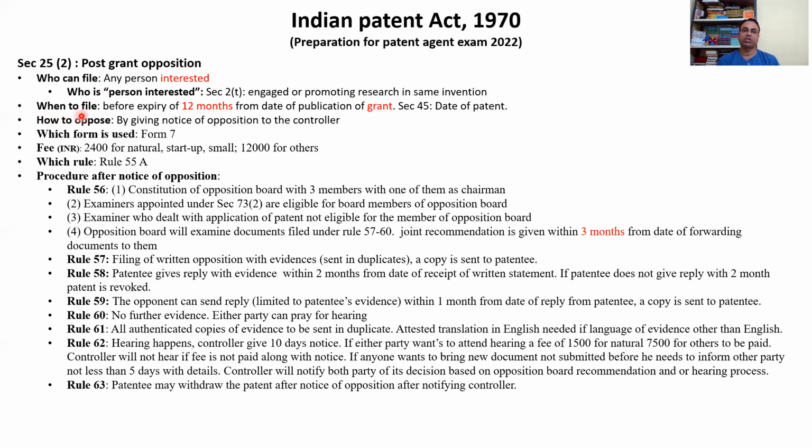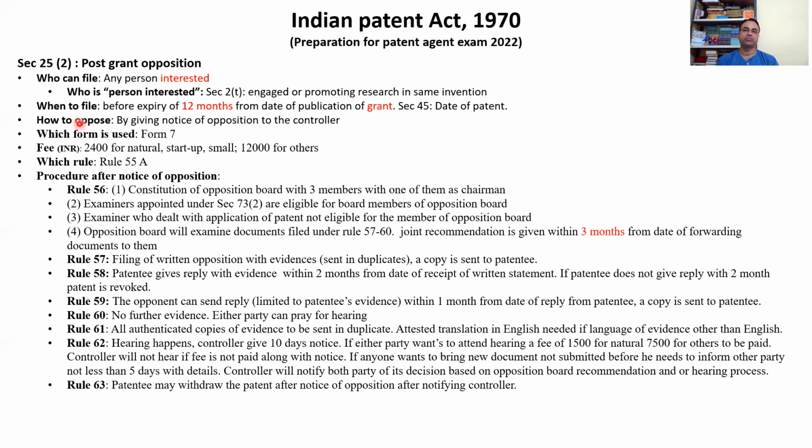When can you file a post-grant opposition? Before expiry of 12 months. From which date? From the published date of grant. Section 45 covers the date of patent, so you can read more on section 45. From the date of grant, the date on which the patent is granted, you have a 12 months time period to go for post-grant opposition.